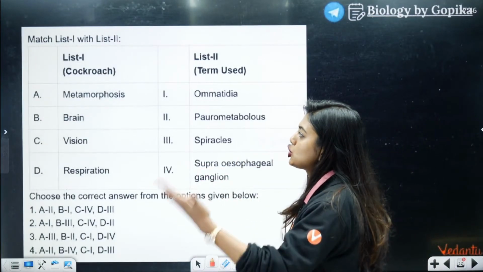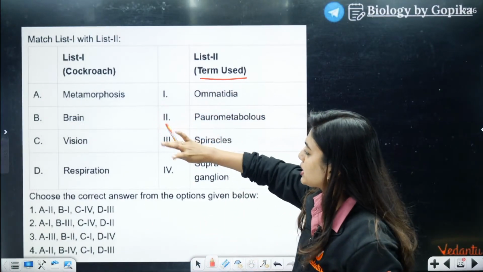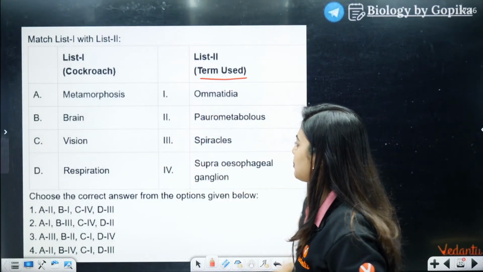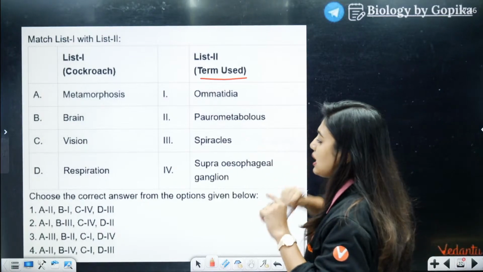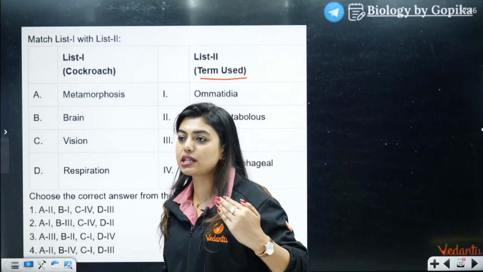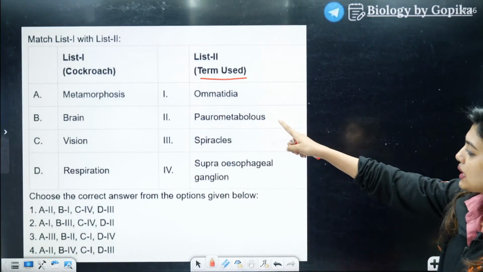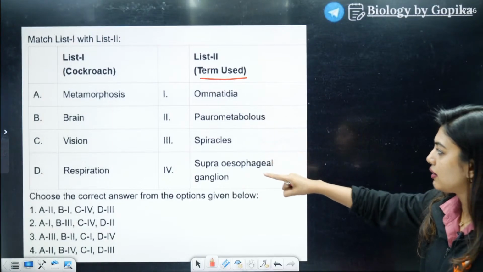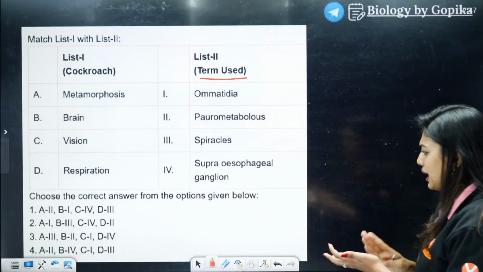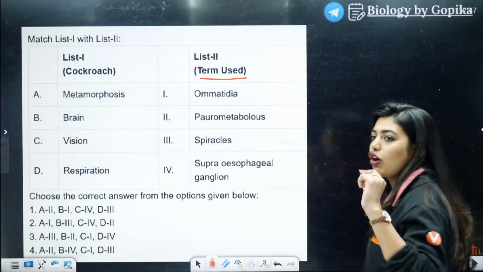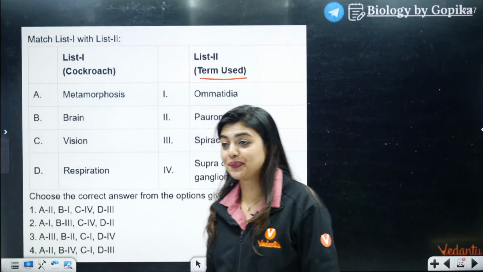List 1 and list 2. In list 1 you have cockroach and the terms used: metamorphosis, brain, vision, respiration. Ommatidia, paurometabolous, spiracles, supraesophageal ganglion. Now it is with all the systems and you have studied all the systems. Who got 60? Easy question. Blindly you can answer. There's one trick also: if you solve just one, you will be able to get the full answer.